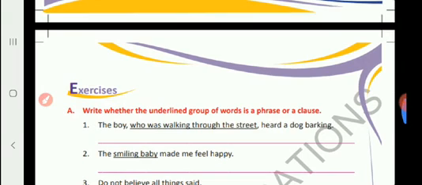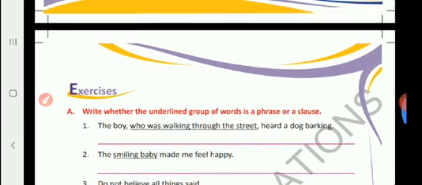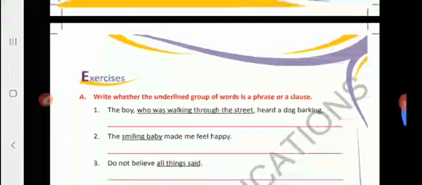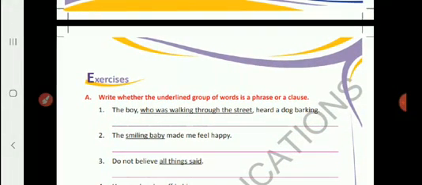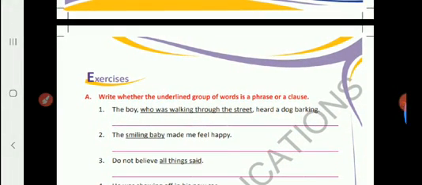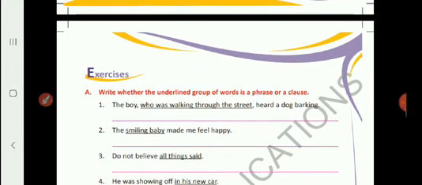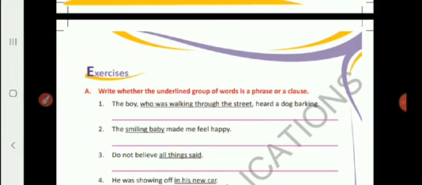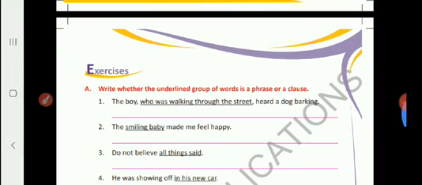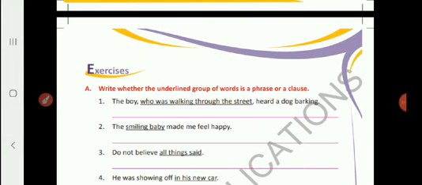If it has a subject or predicate, that means that is a clause. If it does not have a subject and a predicate and it does not make a complete sense, that means that is a phrase.